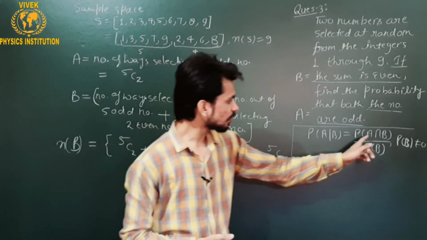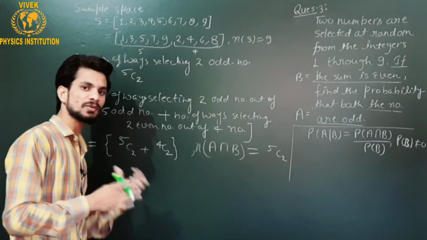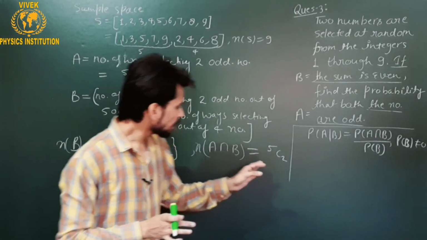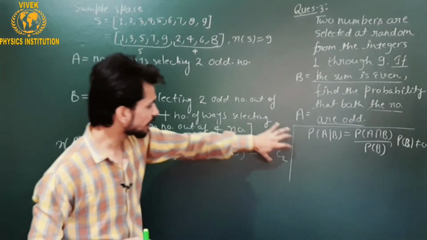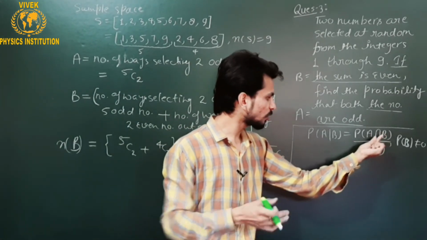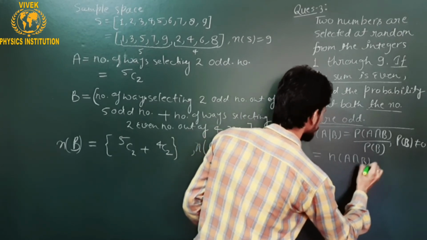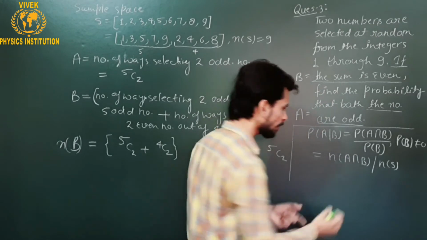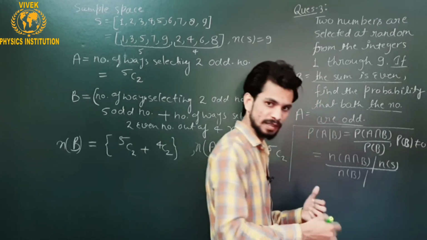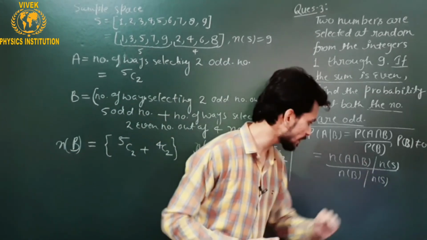Now I have to put in the probability of these two events, and I have only the number of elements of these two events. So how should I get the probability of this event as well as of this event? Just relax here. You have picked these numbers out of the total numbers. So the probability of A intersection B will be the number of A intersection B divided by the number of total elements in the sample space, and this will be the number of elements in B divided by the number of total elements in the sample space S.